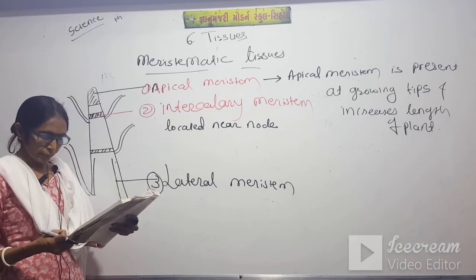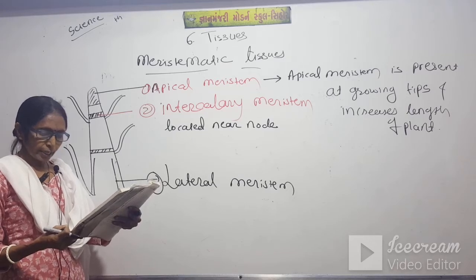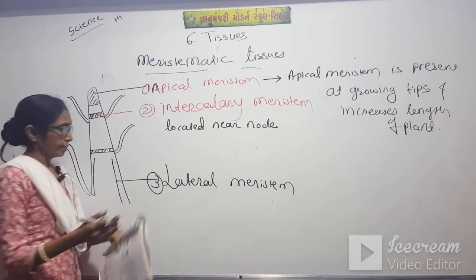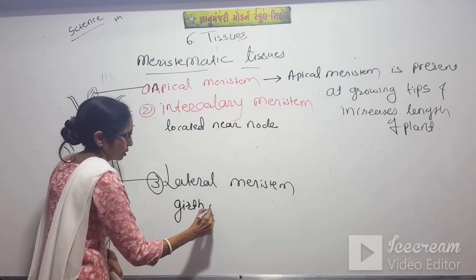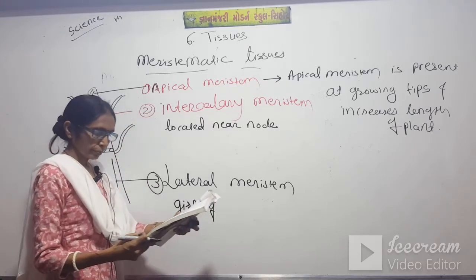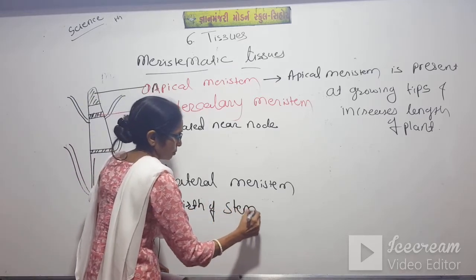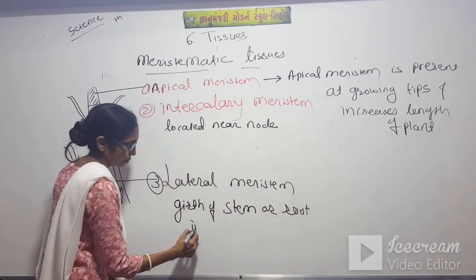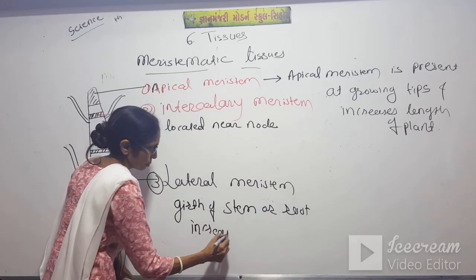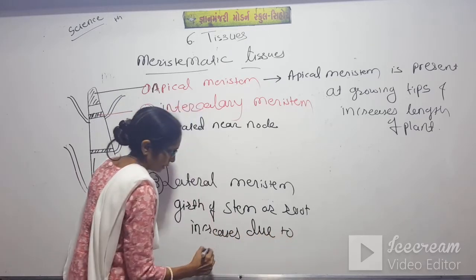And number 3, the girth of the stem or root increases due to the lateral meristem.